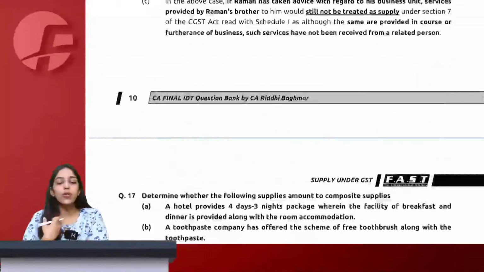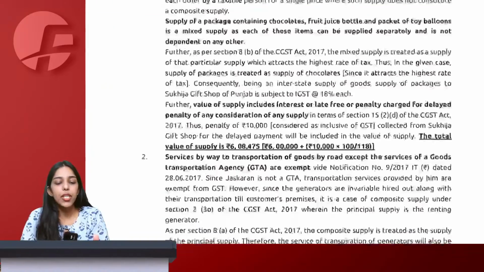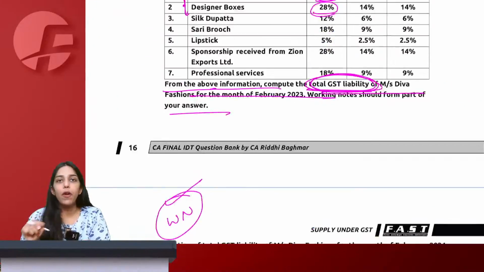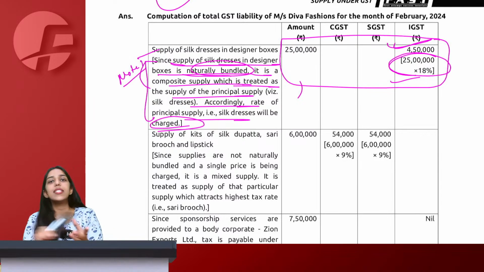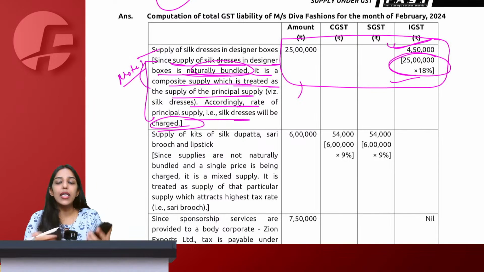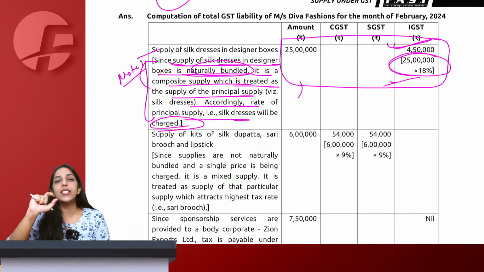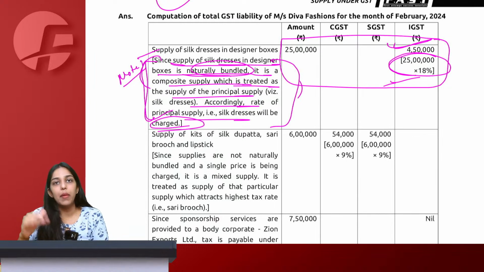What I used to do is write all the working notes together after the table, because I used to feel that writing working notes would hamper my speed of writing the table or would hamper my calculation. If I have a calculator in my hand, I have a pen, I would quickly calculate everything, write all the figures, then write all the working notes together. For some students, you would feel that later you might forget the working note. Then for you, writing the working note together might work better.